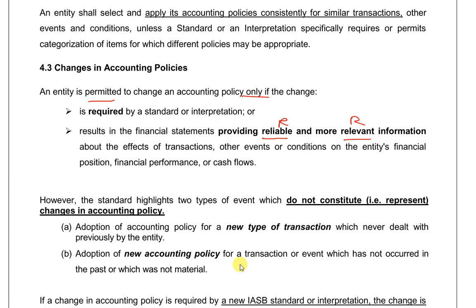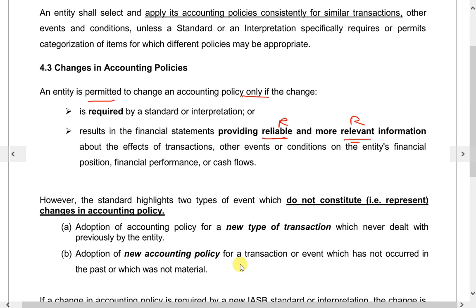So there's a past question. The company wished to change the policy from this to the other because most of their main competitors are using FIFO. I'm using weighted average, so now I want to change to FIFO to be consistent with my competitor. Can I do that? No. By changing just to be comparable, to be similar, you cannot, because the standard allows both. But if a change will provide more reliable and relevant information, then of course we can change.